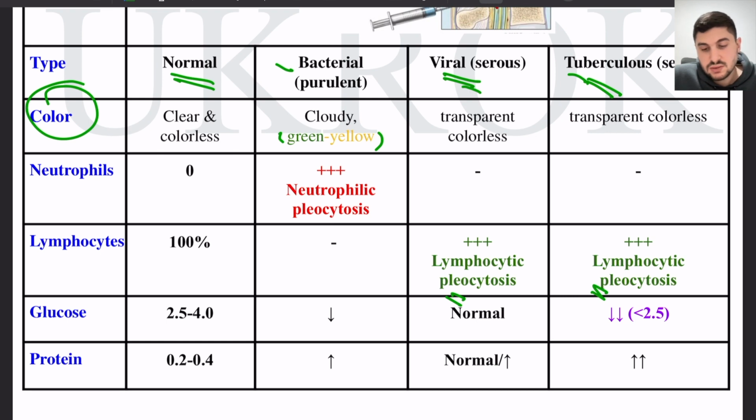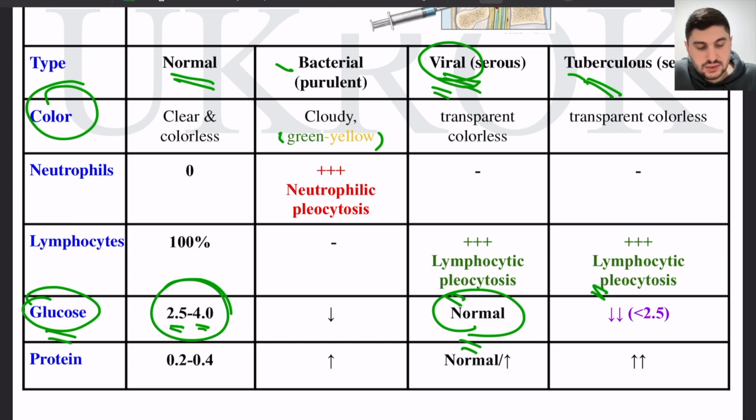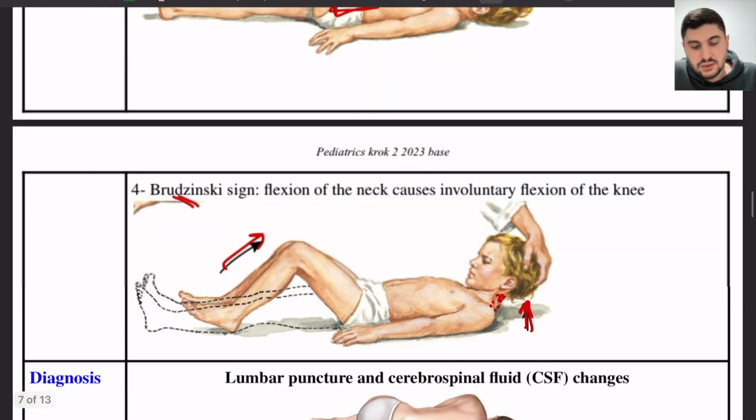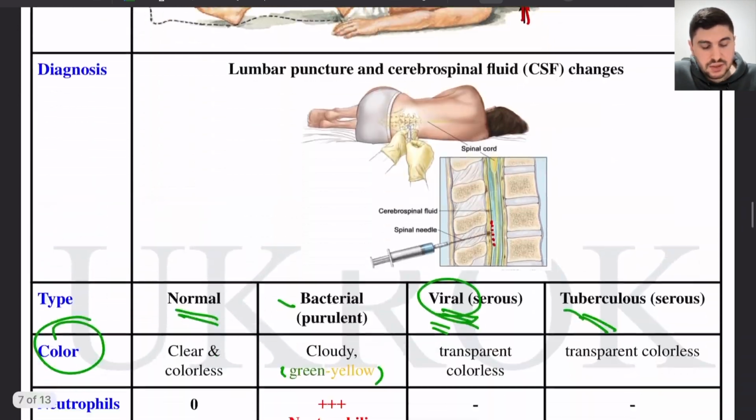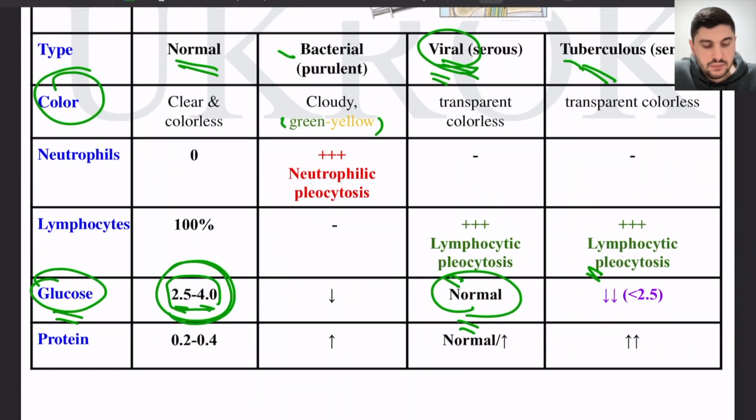But the difference between viral and tuberculosis is the glucose count. Normal glucose in the cerebrospinal fluid is 2.5 to 4. In viral meningitis, it will be normal as well. In our patient, the glucose is 3.6, which is in the normal range. So we consider this normal, and this is the difference between tuberculosis meningitis and viral meningitis.